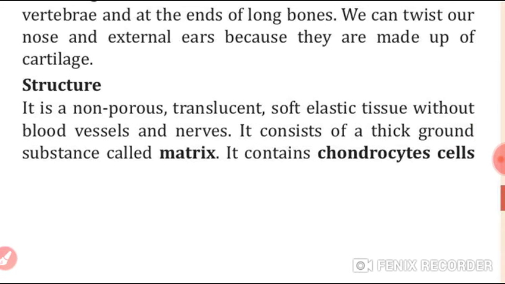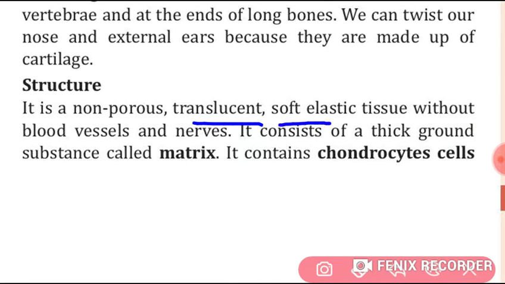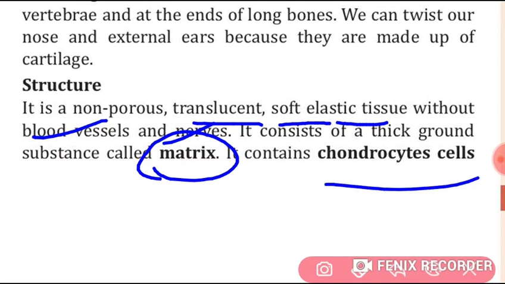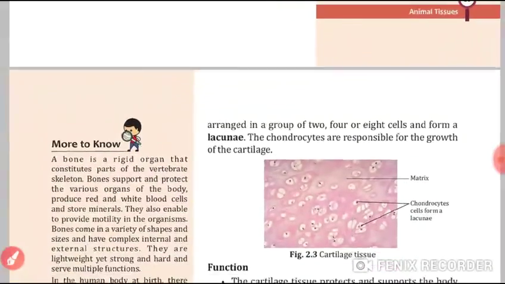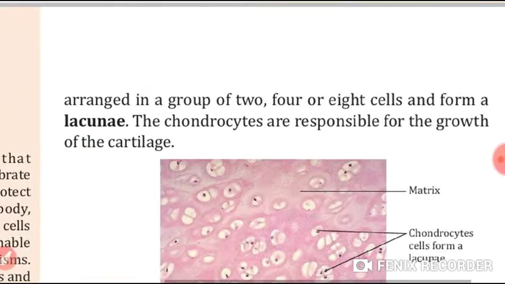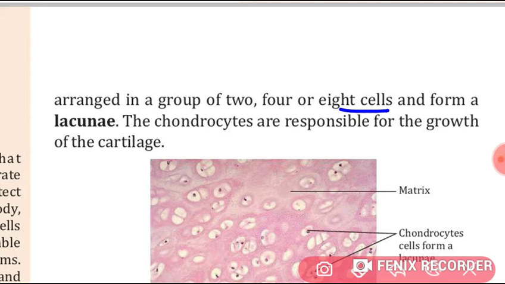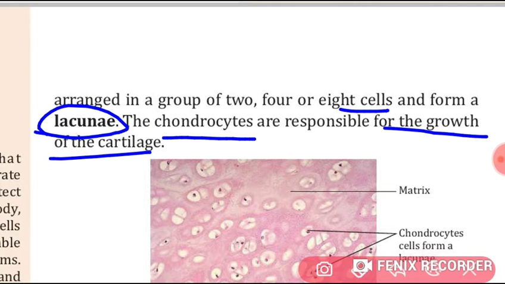Students, it is a non-porous, translucent, soft, elastic tissue, but without blood cells and nerves. And it consists of a substance called matrix also. It contains chondrocyte cells. Clear? It contains which cells? Chondrocyte cells. They are arranged in a group of 2, 4, 8 cells, and they form what? Lacunae. The chondrocytes are responsible for the growth of the cartilage, students.